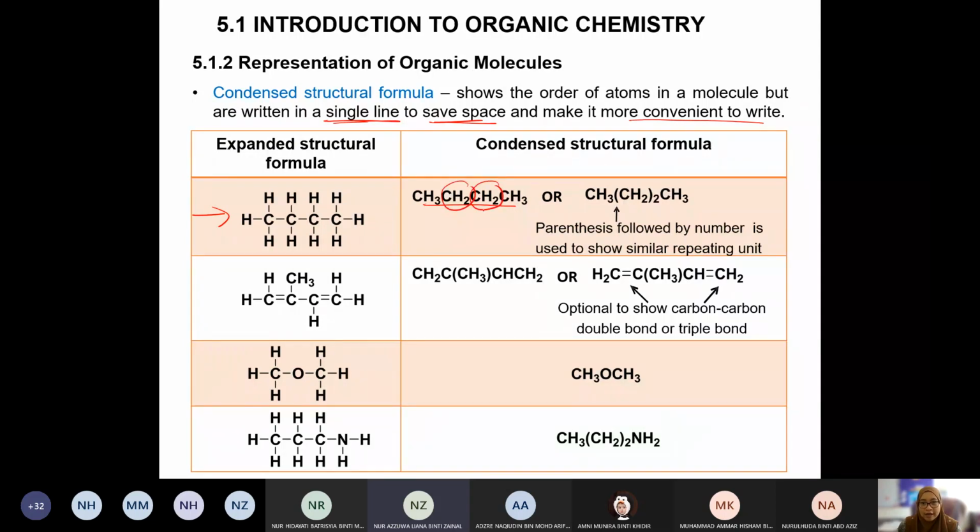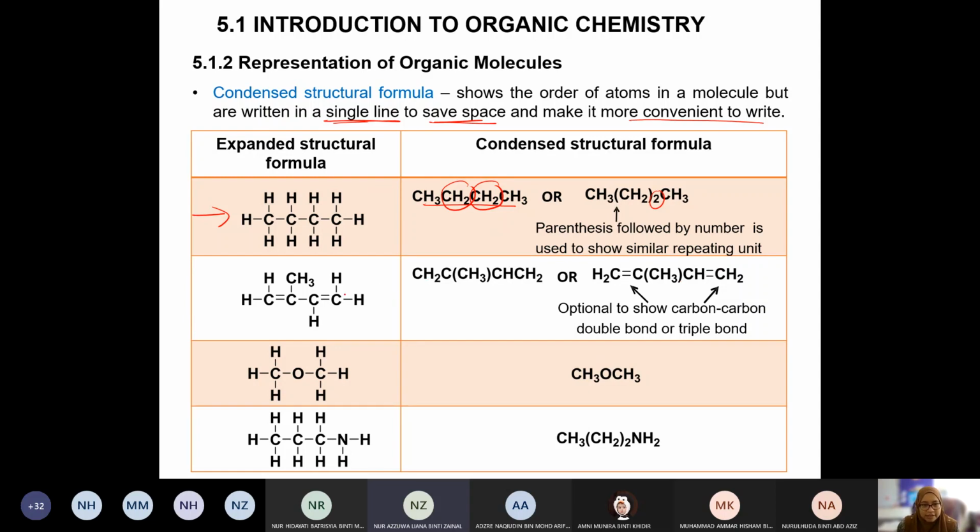Dia berulang. Okay, you may use parenthesis ataupun bracket to show that it is repetitive. Maksudnya dia ada 2 kan? So, you have CH2 in bracket and then repeat 2 times. Macam gitu. Okay, parenthesis is followed by number, is used to show similar repeating unit. Okay? So kita boleh guna parenthesis. Jimat lagi masa. How about this one?